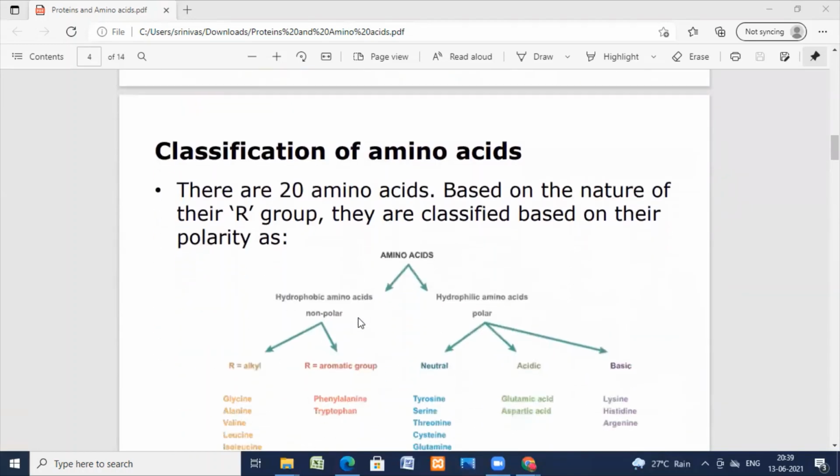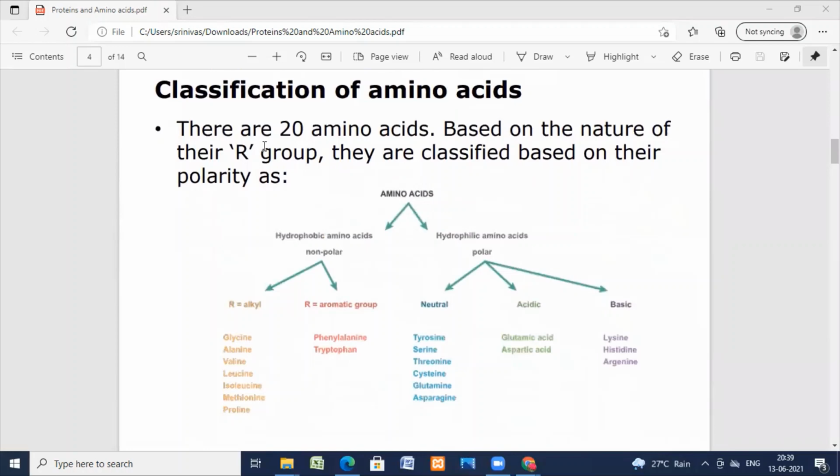Now we'll see the classification of amino acids. There are 20 amino acids based on the nature of the R group, and they are classified based on their polarity.